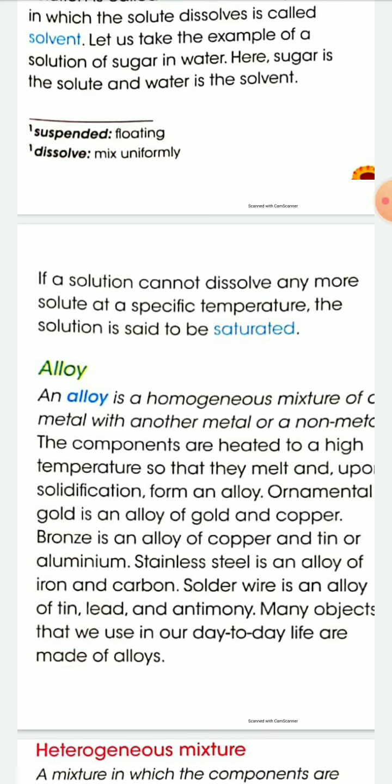Alloy. What is an alloy? An alloy is a homogeneous mixture of one metal with another metal or with a non-metal. In the case of an alloy, the components are heated to a high temperature so that they melt, and after solidification they form an alloy.